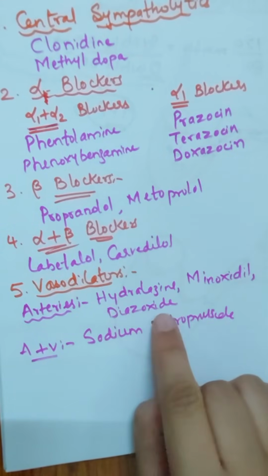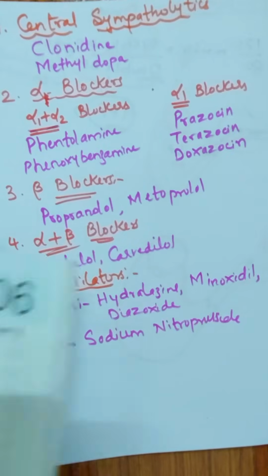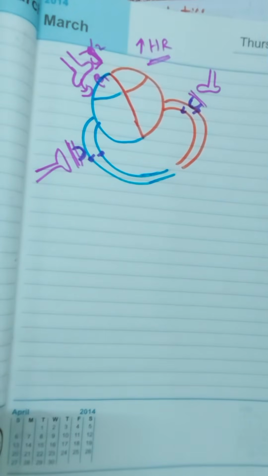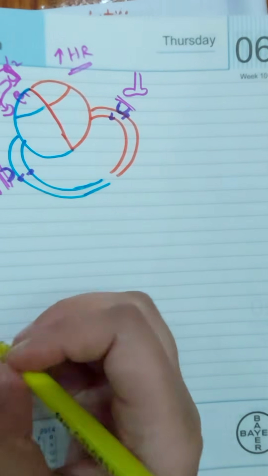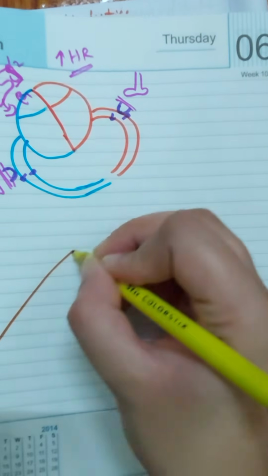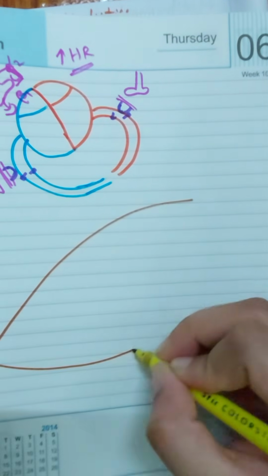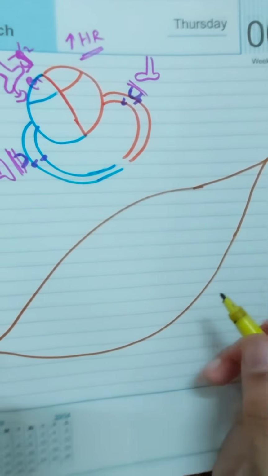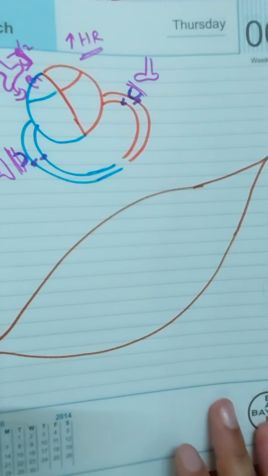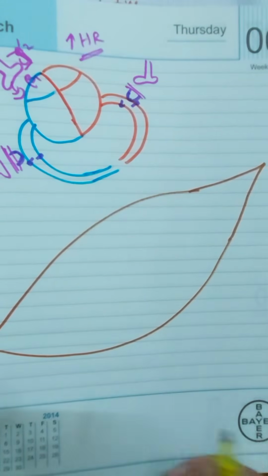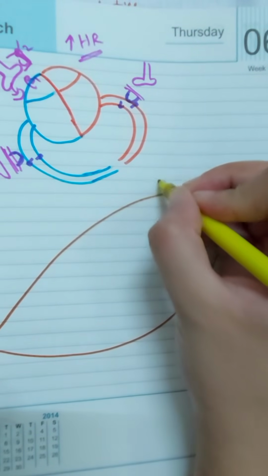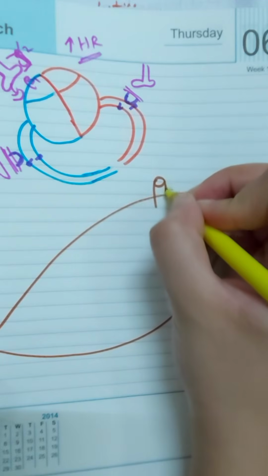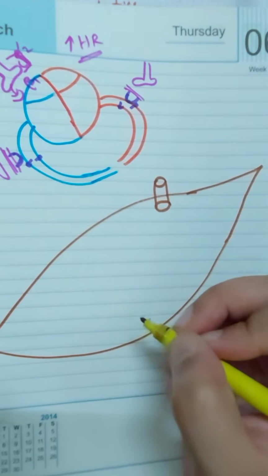First of all, we'll talk about diazoxide. Regarding diazoxide, suppose this is your arterial blood vessel, one of the cells of your arterial blood vessel. What diazoxide basically does is cause opening of the potassium channels.